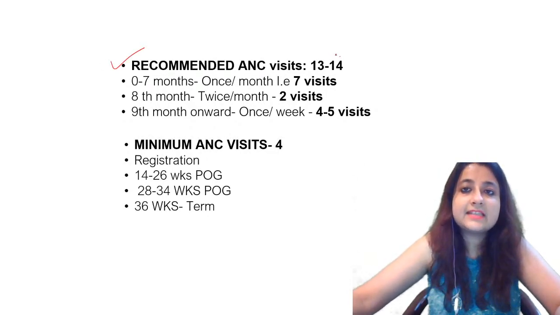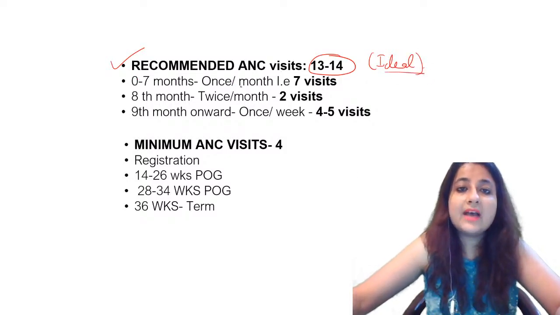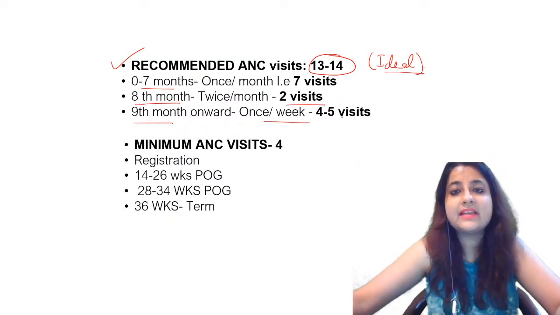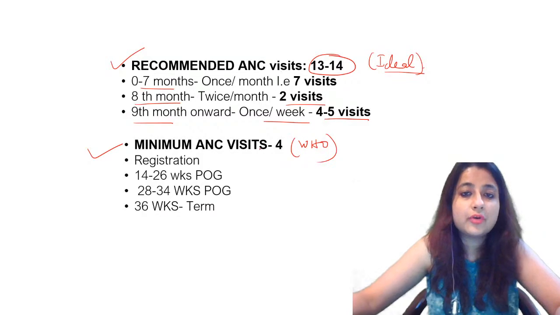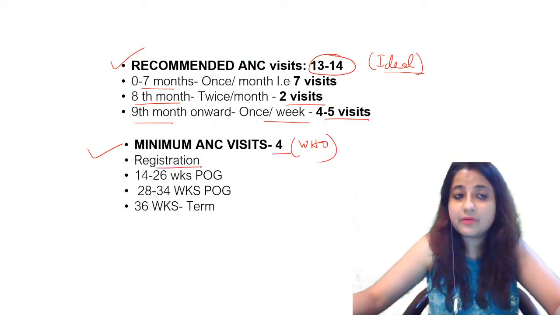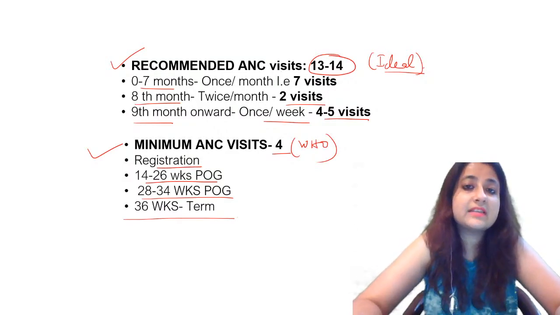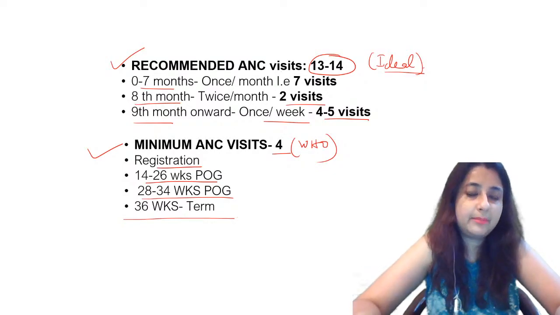Recommended antenatal visits is 13 to 14. Okay, recommended, or this is ideal. Once every month for the first 7 months, then twice every month from the 8th month onwards, and in the 9th month once every week. So this is 4 to 5 visits. Minimum ANC visits according to WHO is 4, alright, which is at the time of registration, the first visit. Then 14 to 26 weeks POG, 28 to 34 weeks POG, 36 weeks POG till term.